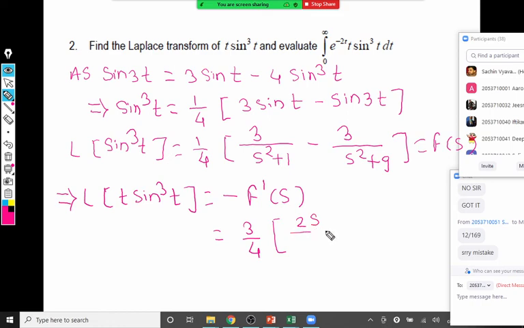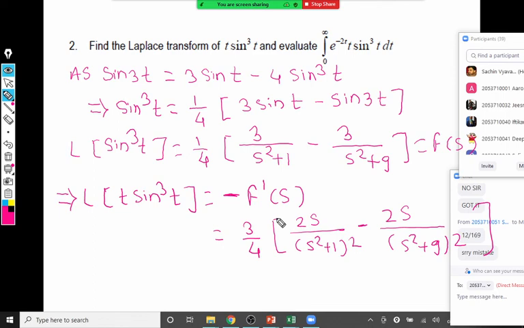This is 2s upon, minus 2s upon. So that's the derivative. The derivative of 1 upon x is minus 1 by x square into the derivative of the bracket, that is 2s in the numerator. So that minus and the formula minus become a plus here. So this is the Laplace of t sine cube t.